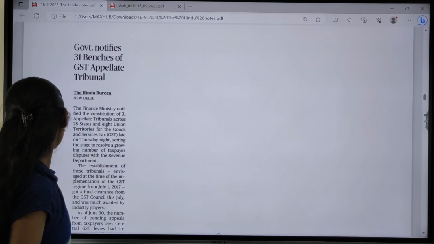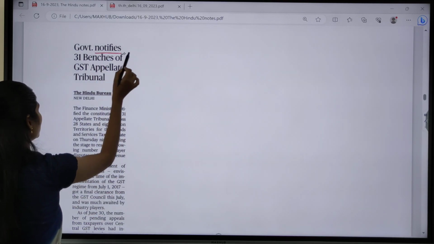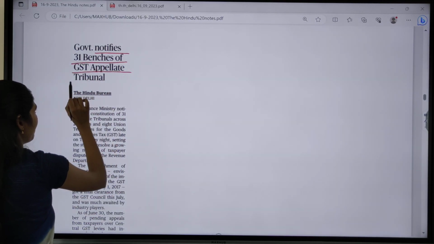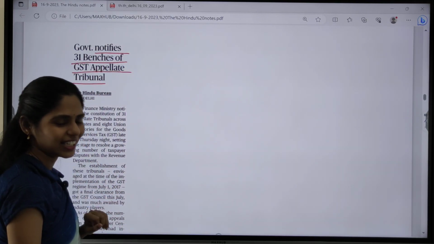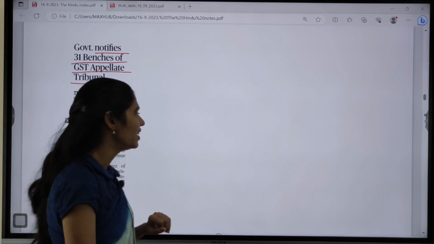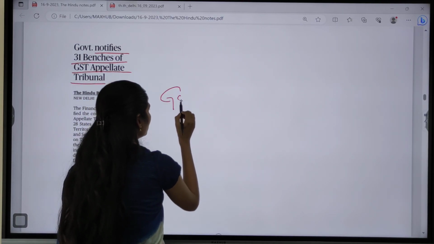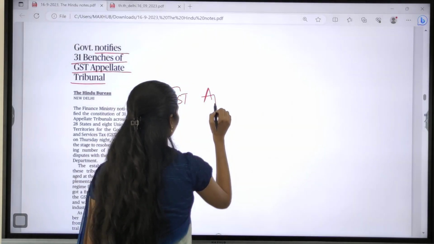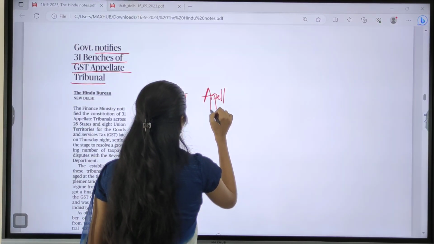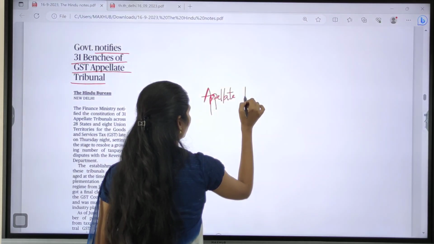And next topic is about the government notifying 31 benches of the GST Appellate Tribunal. So what is the keyword that we have to focus on here? That is GST Appellate Tribunal.